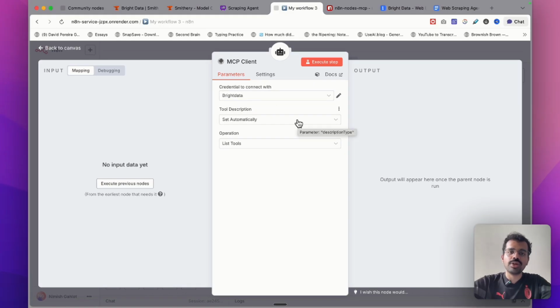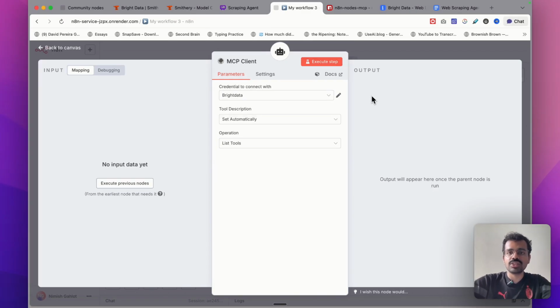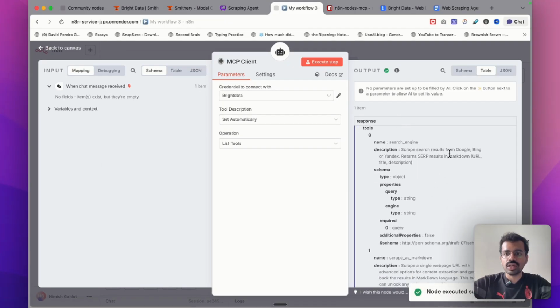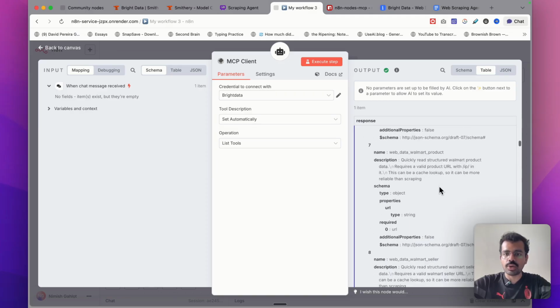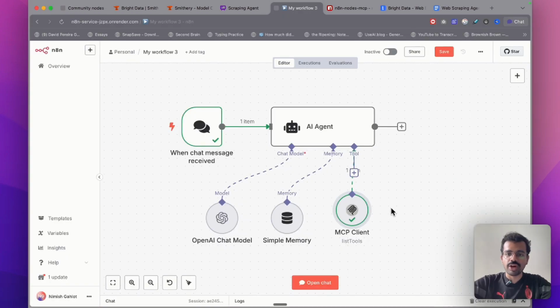Now the next thing for you is to define the tools it will have access to. We would be creating the first MCP client that just lists all the available tools. Just to see if this is working, I will click on execute tool. It should list all the available tools. I see that it has the search engine tool, Scrape as Markdown, and all the other tools that we just saw on the Smithery website. This seems to be working fine.